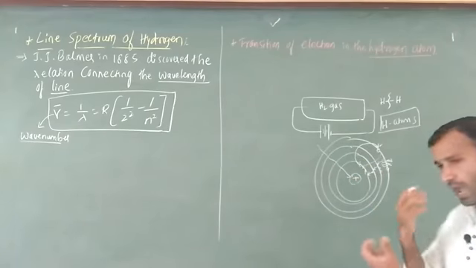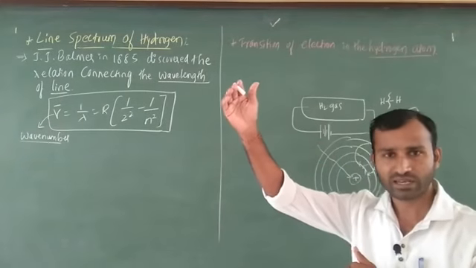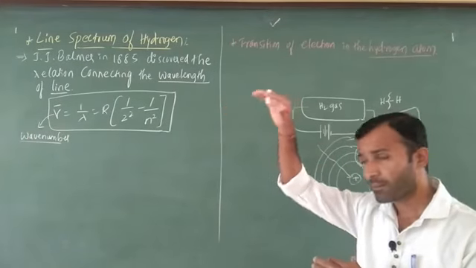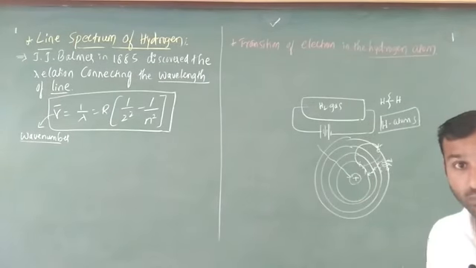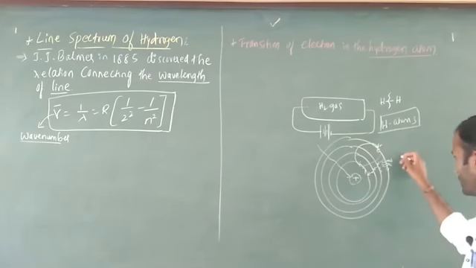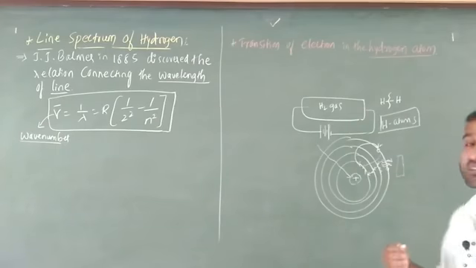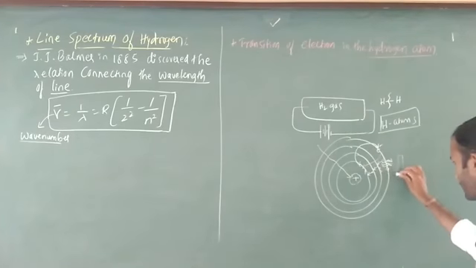When an electron absorbs some amount of energy, it can go from lower energy to higher energy. When it comes back from higher energy to lower energy, what starts? Emission of radiation. In this case, these radiations are passed through a photographic plate with the help of spectroscopy.